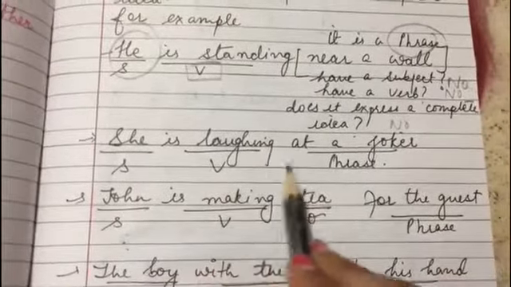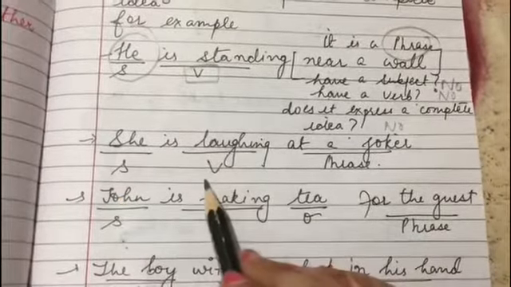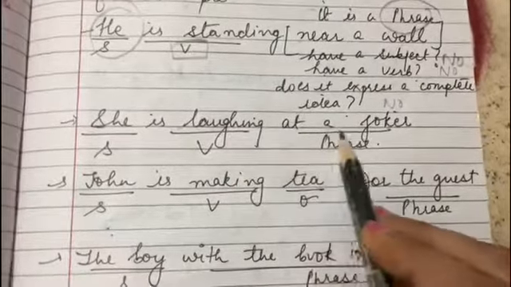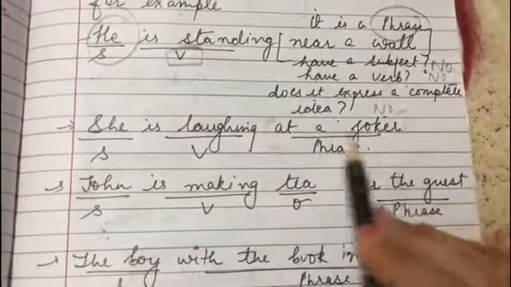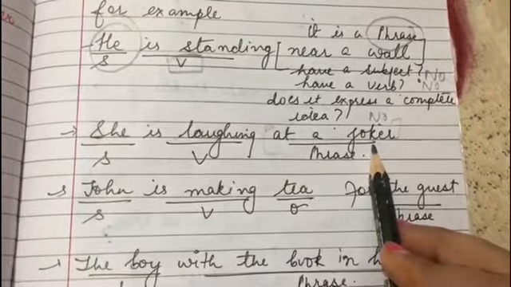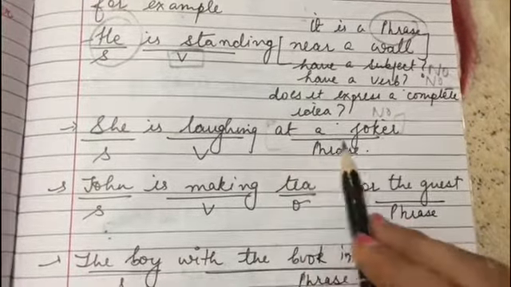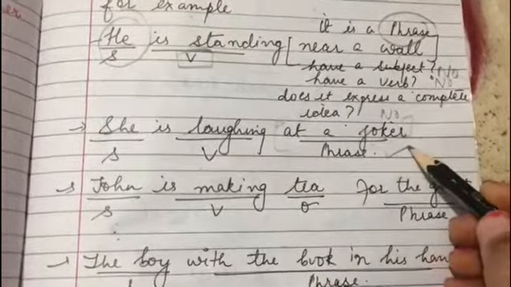Okay. Second, she is laughing at a joker. So she is the subject, is laughing here is the verb. And if you look at this group of words, at a joker, it doesn't have a subject, nor a verb, and it also doesn't express a complete idea. So this is the phrase.